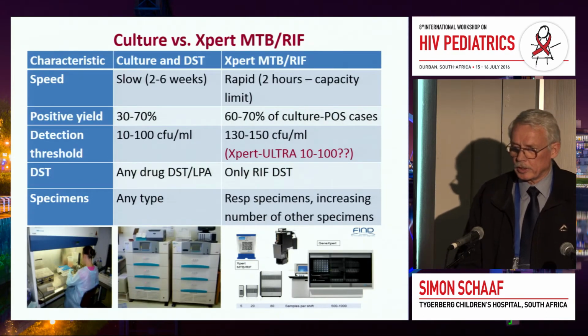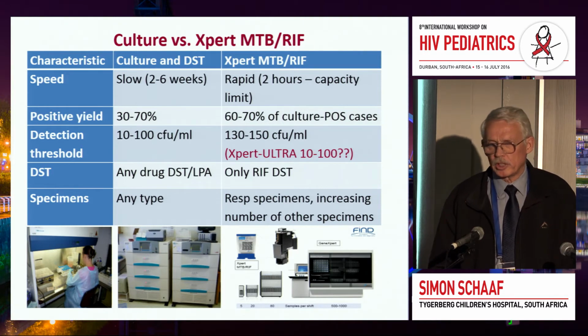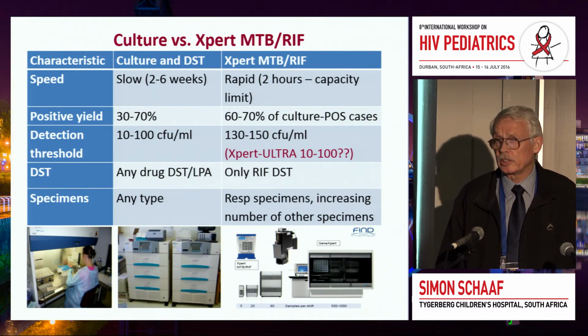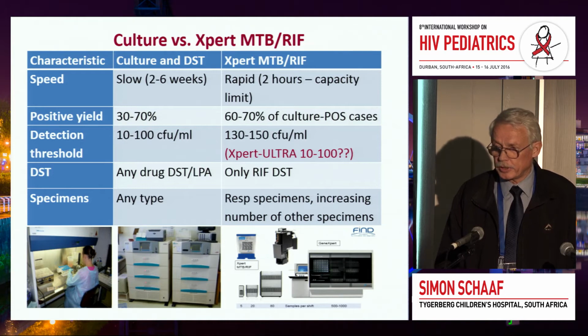So what about GeneXpert compared to culture? Culture is still the most sensitive way of obtaining a positive result from children. It's better than Xpert. As you can see, the detection threshold is lower with culture compared to Xpert. We need fewer organisms per milliliter of fluid. The speed, of course, is much faster with Xpert, and that is the advantage of it.